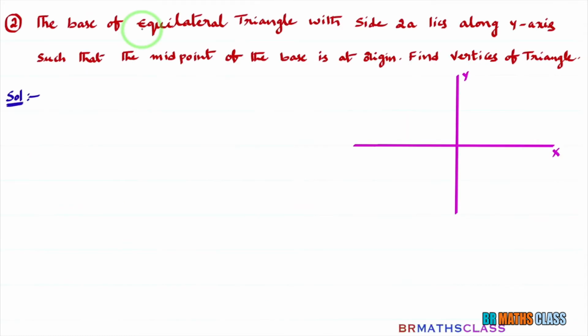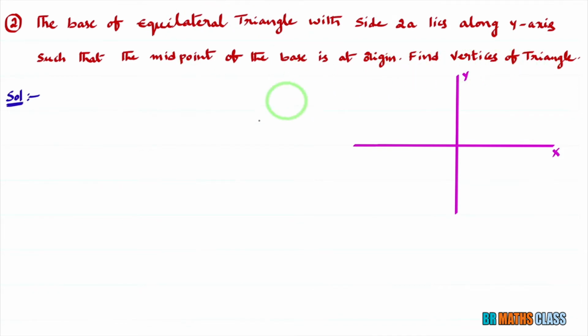This is the second problem in the straight lines chapter. You see this question. The base of an equilateral triangle with side 2A lies along the y-axis such that the midpoint of the base is at the origin. Find the vertices of the triangle.